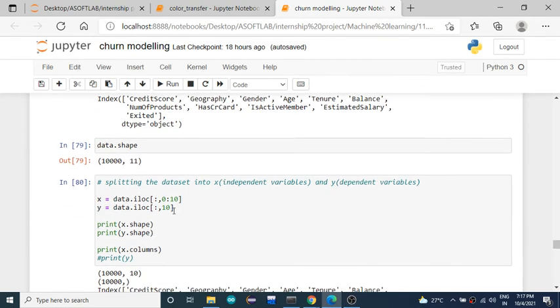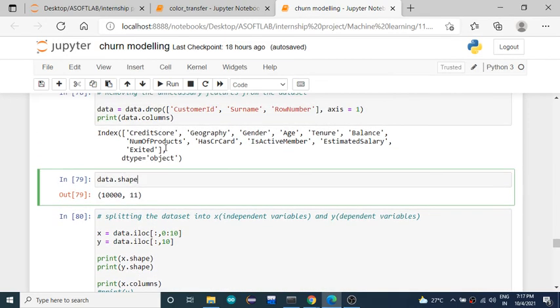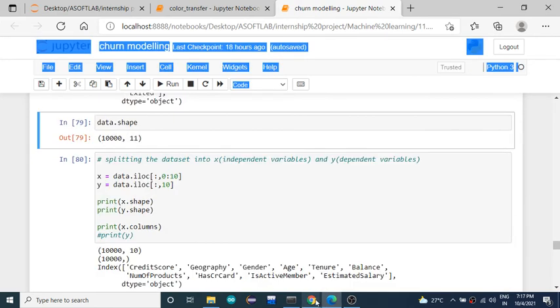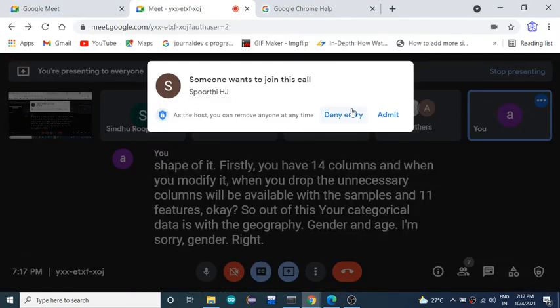Out of this, your categorical data is geography, gender, and age, gender, right? Just a sec.